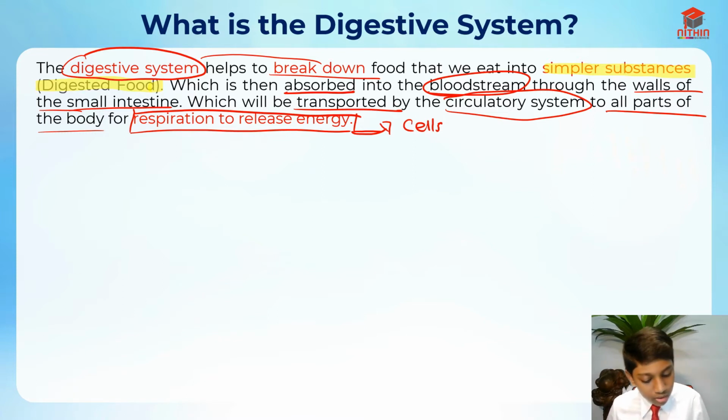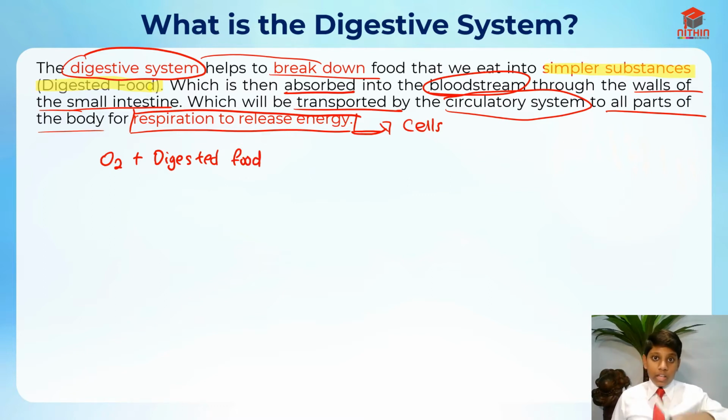Respiration is when we have O2, which is oxygen, and we add digested food. So basically we breathe in oxygen, right? And our body already digested the food.